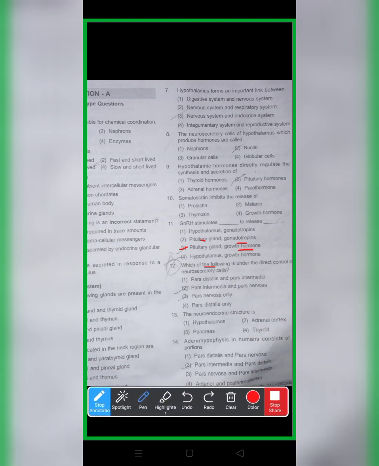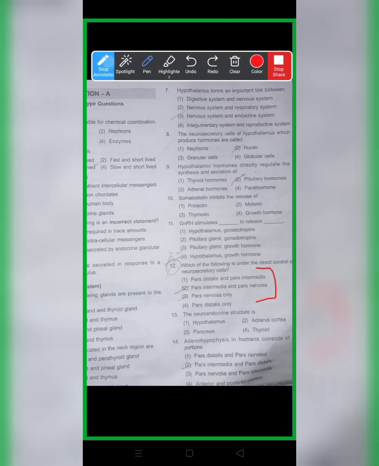Which of the following is directly under the control of neurosecretory cells? We'll learn this particular question in the pituitary gland, so we'll come to this after reading the pituitary gland too. If you guys are able to answer this question, yes, absolutely, you guys can answer.